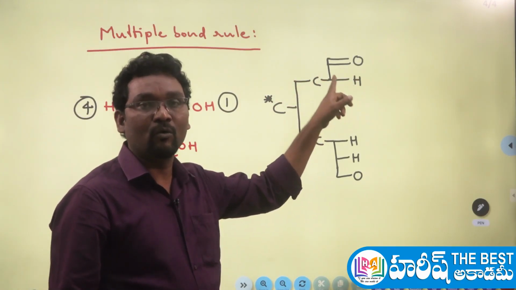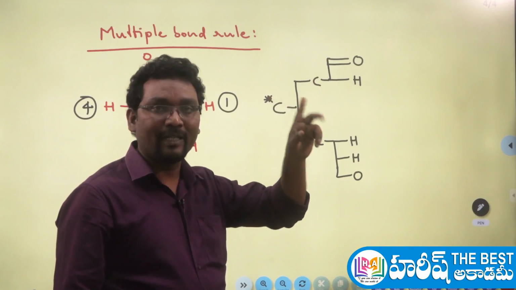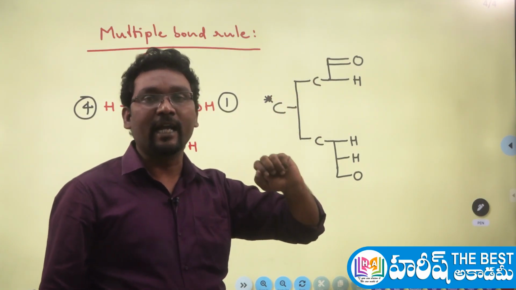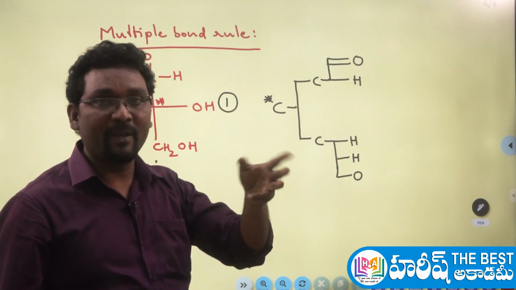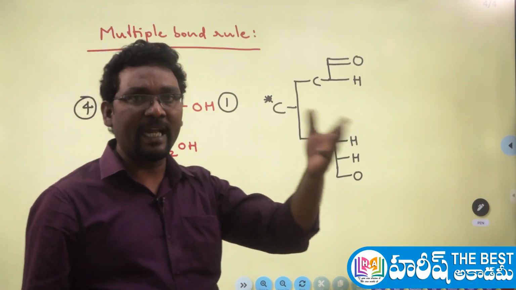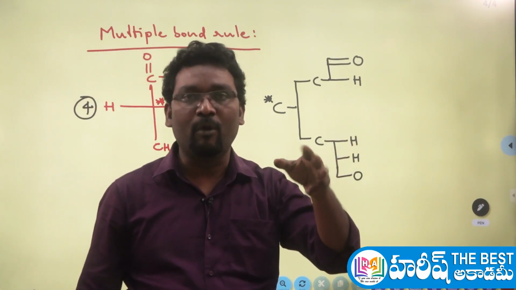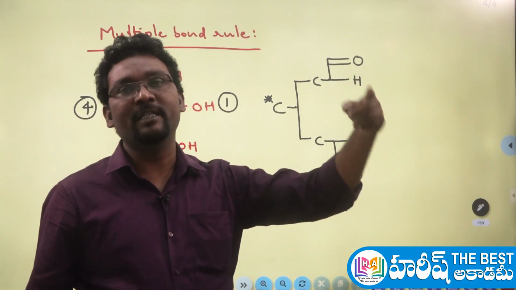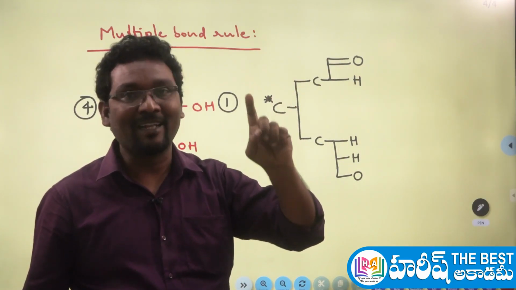Okay, what you have to do? You have to consider the oxygen is existing twice, two times oxygen is existing. If any other atom, suppose you take the nitrogen, may form the triple bond. So if any other atom having the triple bond, you have to consider that particular atom is existing thrice, 3 times. Like that you have to consider it.